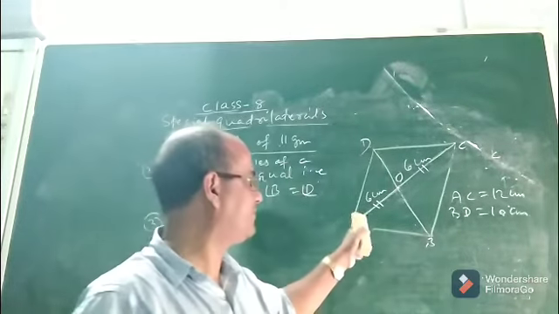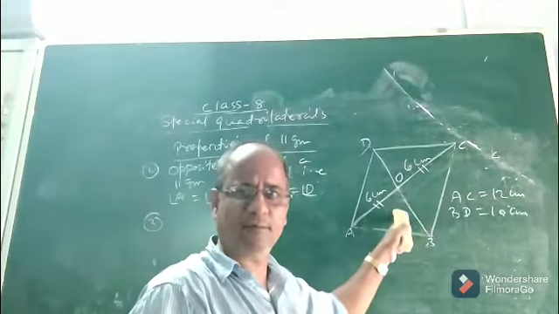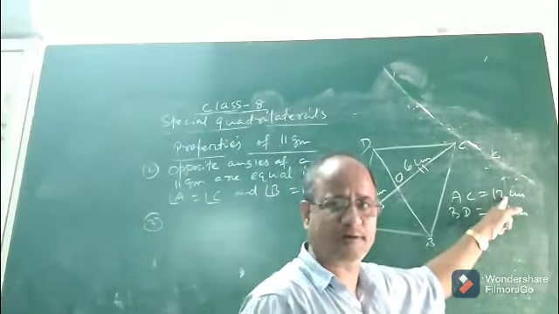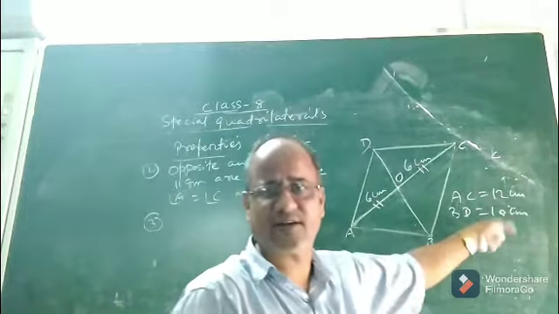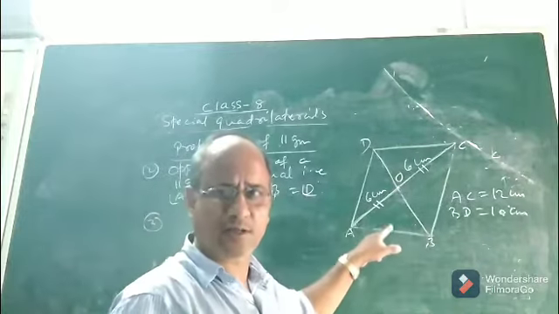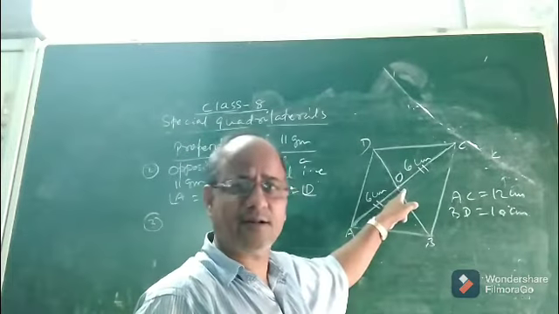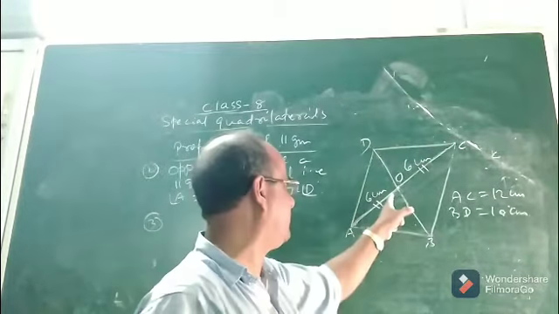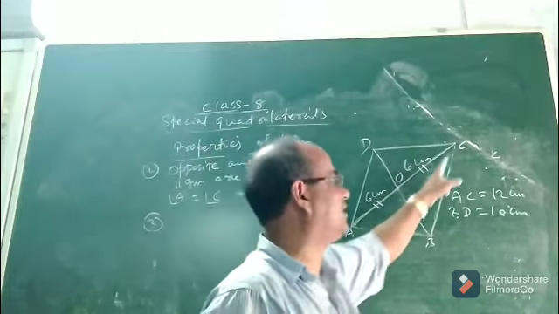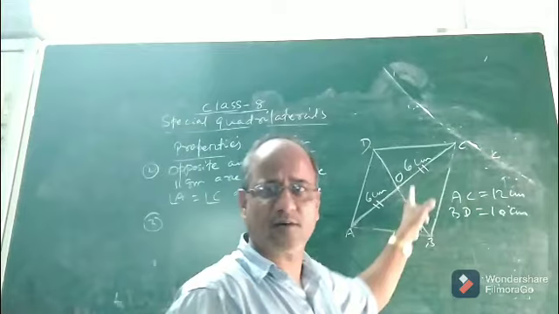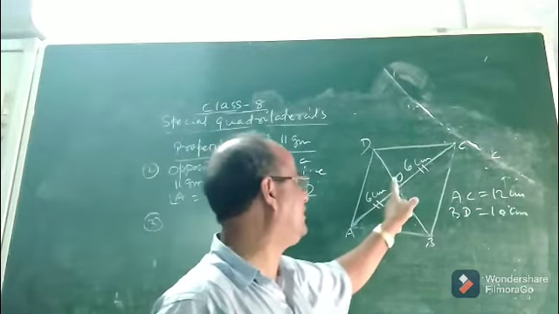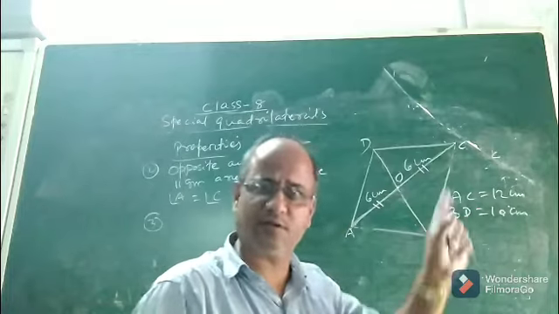Okay? Children, once again I am saying, you draw any parallelogram ABCD, join the two diagonals. Suppose the length of diagonal AC is 12 centimeter and the length of diagonal BD is say 10 centimeter. After joining the two diagonals, let them intersect at the point O. Okay? Now you take your scale or ruler, then measure the length of OA, then measure the length of OC. You will be surprised to see or note that the length of OA will be 6 centimeter and the length of OC will be also 6 centimeter.